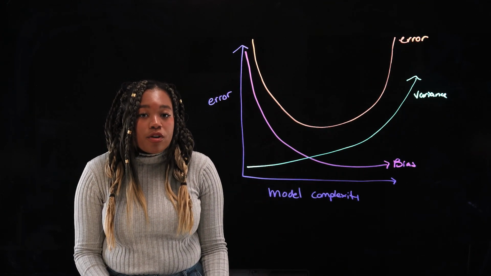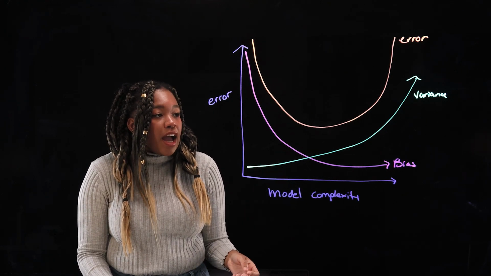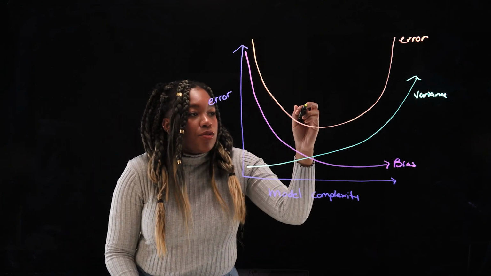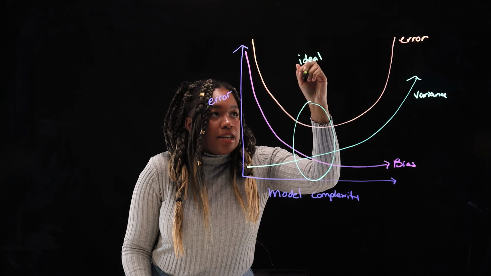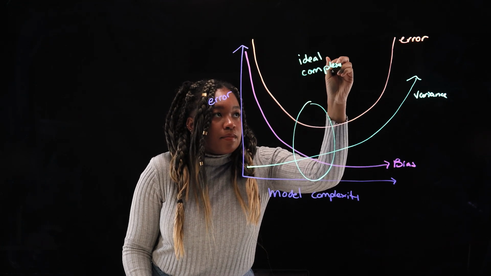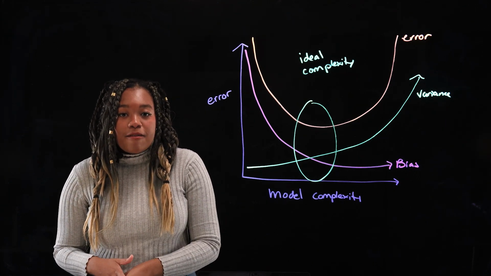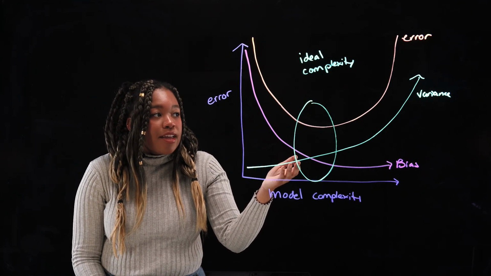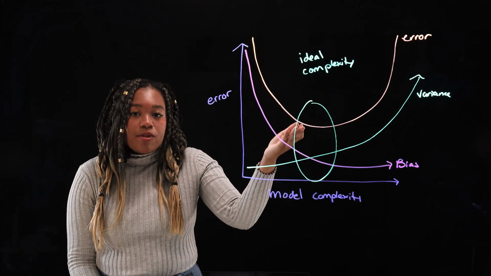So our overall goal is to minimize both the variance and bias such that we can get the lowest amount of error. And that will usually be in this sweet spot right here. This is our ideal complexity. So in short, the best way to fix and prevent overfitting and underfitting is to find the ideal complexity of the model that allows you to reduce both variance and bias while also reducing the total amount of error.